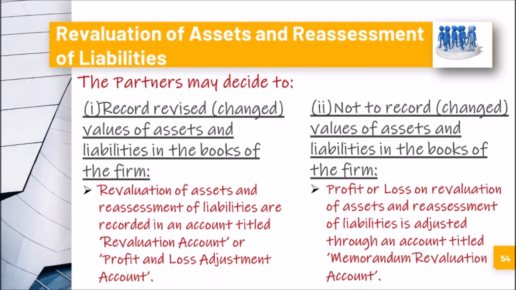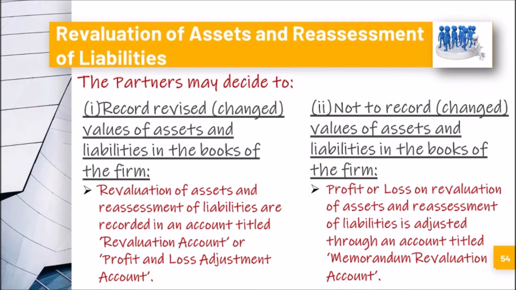But in the second case, in chapter number 4, you learnt that one adjustment entry is passed. Here also one adjustment entry can be passed, but there is one more option because a new partner is there. The profit or loss on revaluation of assets and reassessment of liabilities can be adjusted through an account titled memorandum revaluation account. Now we need to understand what the memorandum revaluation account is. I'll explain it to you.